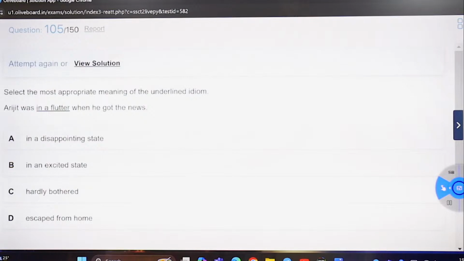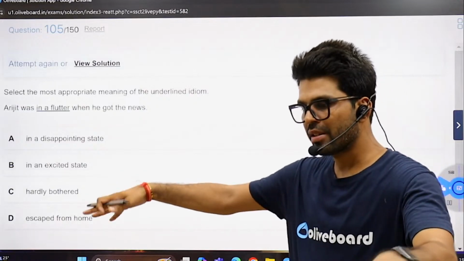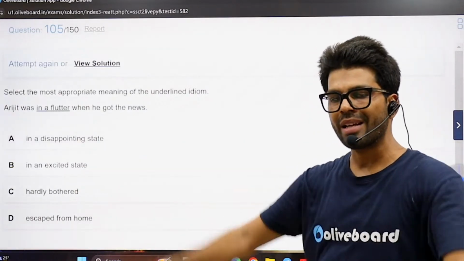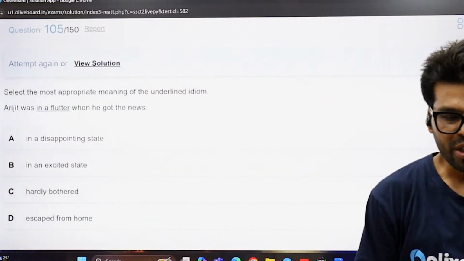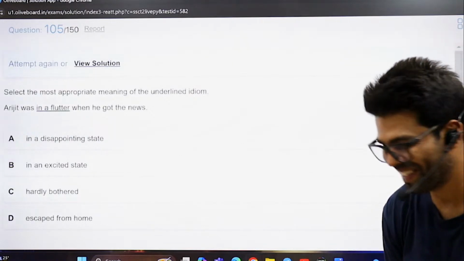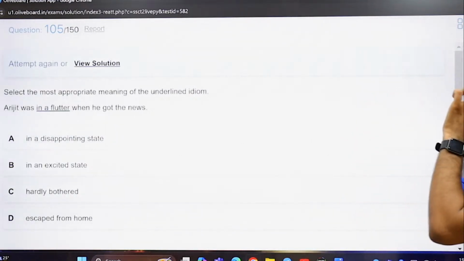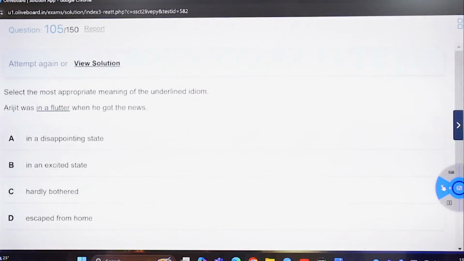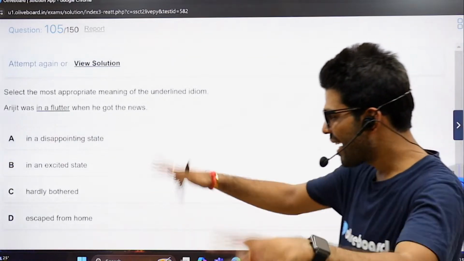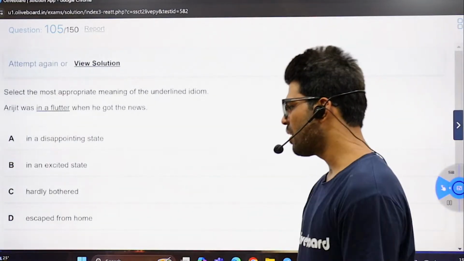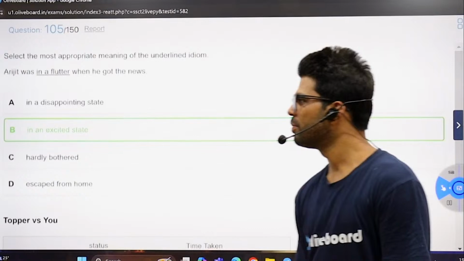He was in a flutter when he got the news. In a flutter, just like birds fluttering their wings, in a confused state, in a perplexed state, in an anxious state. Vaibhav is not in a disappointed state, in an excited state, hardly bothered, no, escaping from home, no.